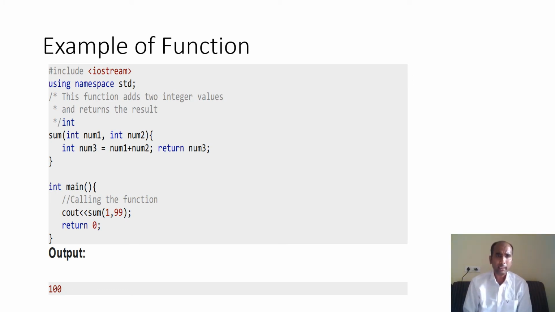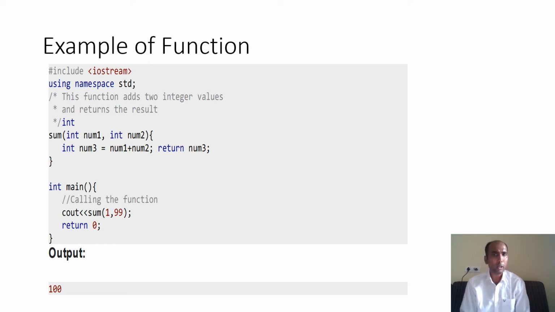I have created a function, int sum, which is receiving two arguments, num1 and num2, both of integer type. I am adding num3 equals num1 plus num2 and returning num3. num3 is of integer type, so the return type of the sum function is int. Inside main, I have called the sum method and passed 1 and 99. 1 will be received in the num1 variable, 99 in the num2 variable. Now num3 will contain 1 plus 99, that is 100, and 100 is returned, which is printed by cout inside main, so 100 will get displayed.